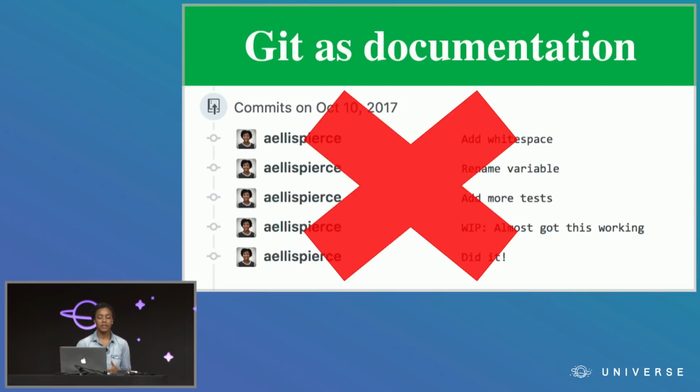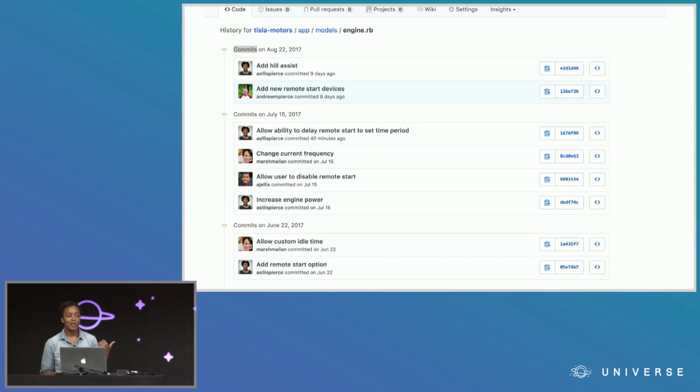I've heard the arguments of some people that don't particularly care about having nice commit messages, and a lot of them say that they use PRs more as their code documentation. But you don't get this neat history view per class with PRs. You can't use the Git log with them. So in my opinion, that's reason enough for me to use commit messages that are clear and concise and tell the overall story of my work.